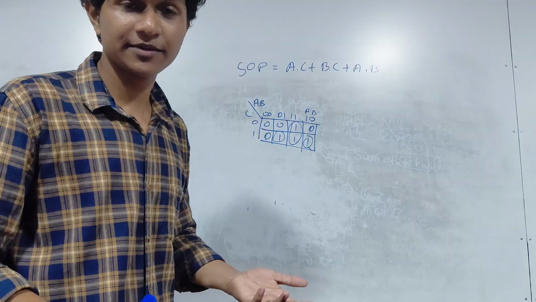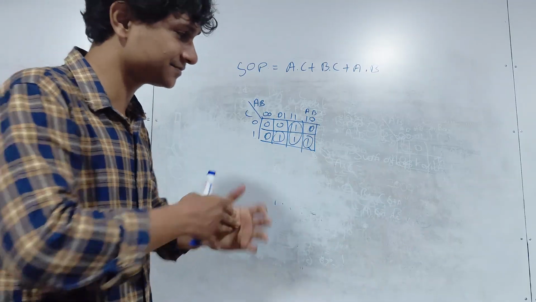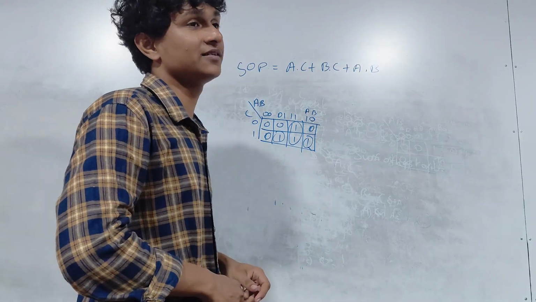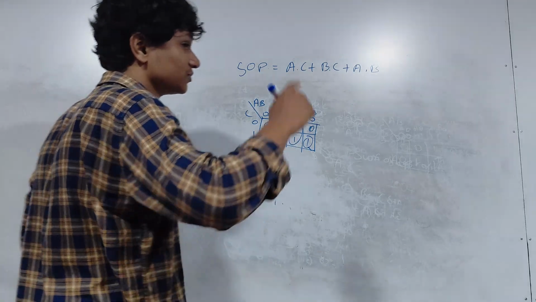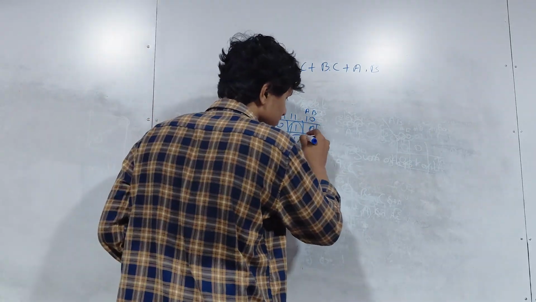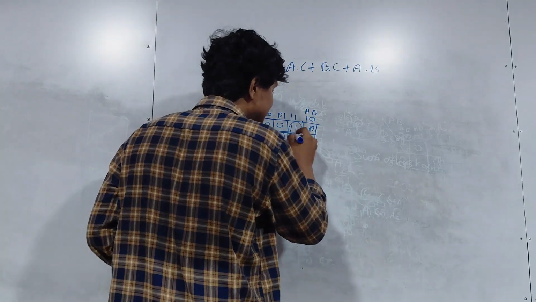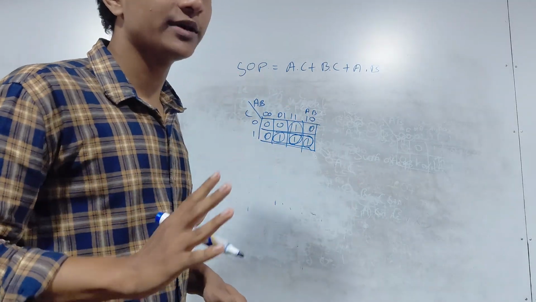Nobody likes to be alone, do they? You guys might have been single throughout your A-level life, but it sucks. It's really sad. Okay? So make sure that they are always in pairs. So this guy is in a pair, this guy is also in a pair. If you can make pairs, try your maximum to make pairs.